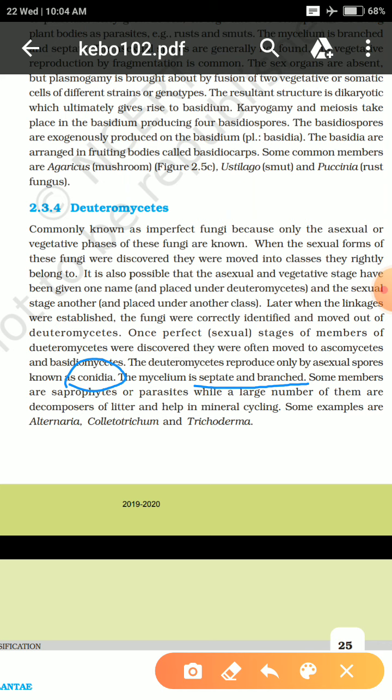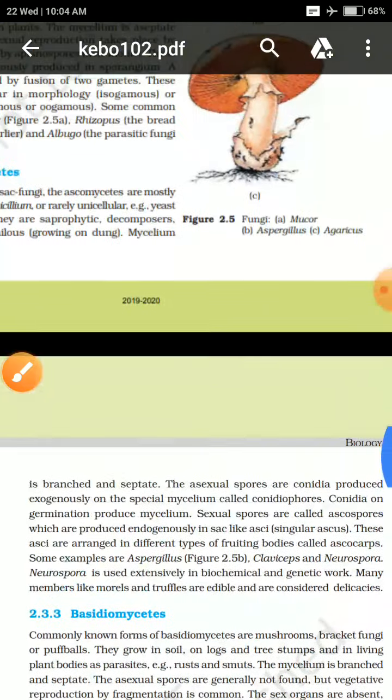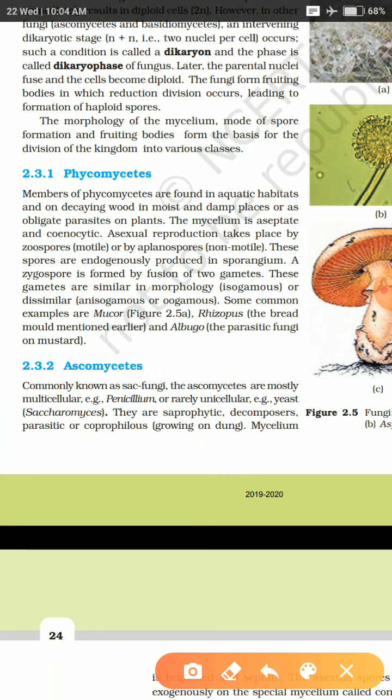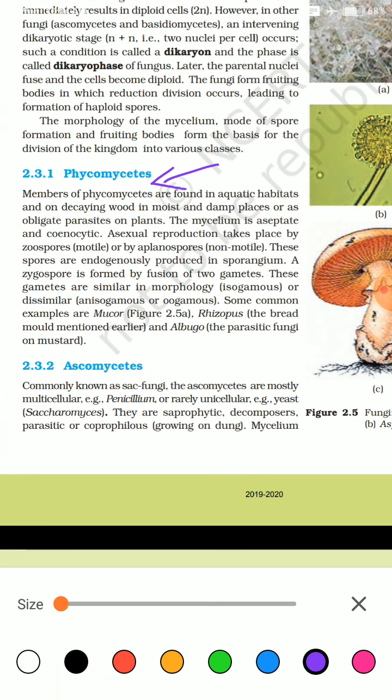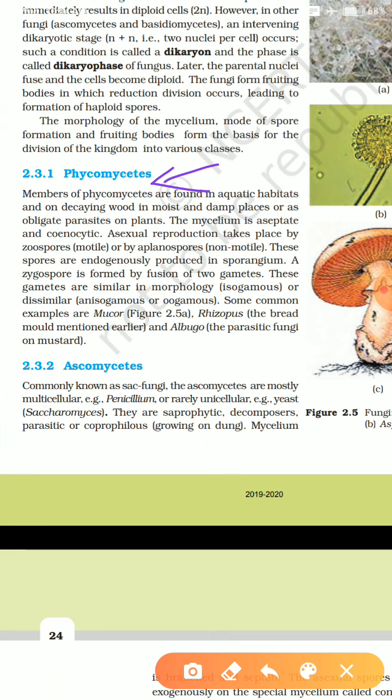So except phycomycetes that we had mentioned earlier, all the other classes which come under kingdom fungi are septate, except this one which is aseptate, which we had understood, what is aseptate and septate.